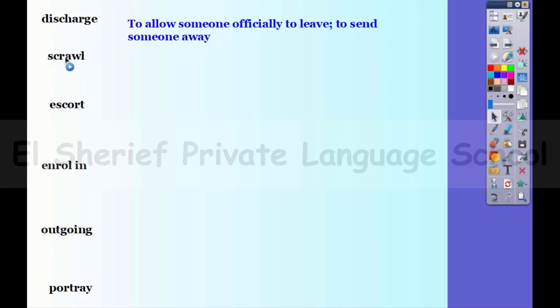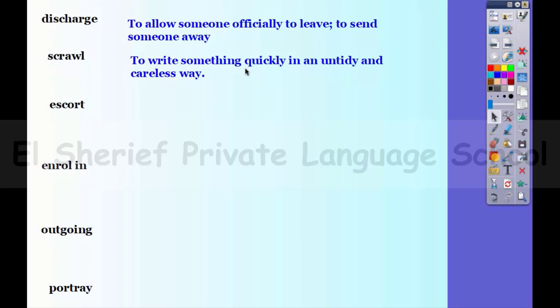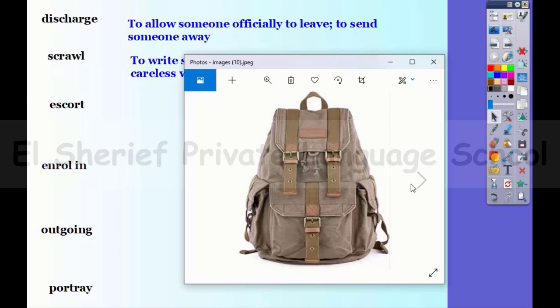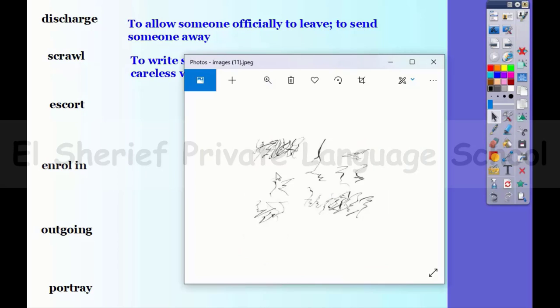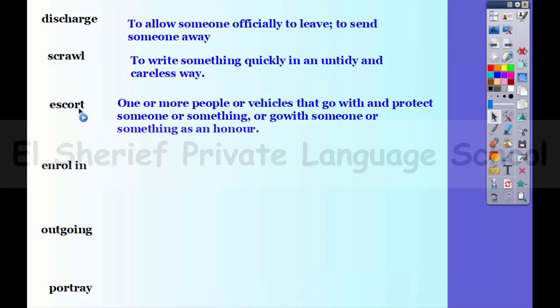Here we have scroll, to write carelessly. So to write something quickly in an untidy and careless way. Like this picture here. This is written carelessly. Escort. It means to accompany someone, to walk with someone.